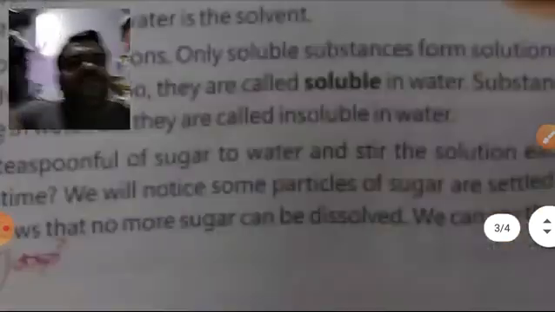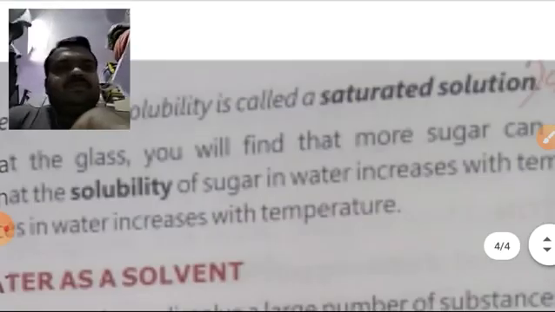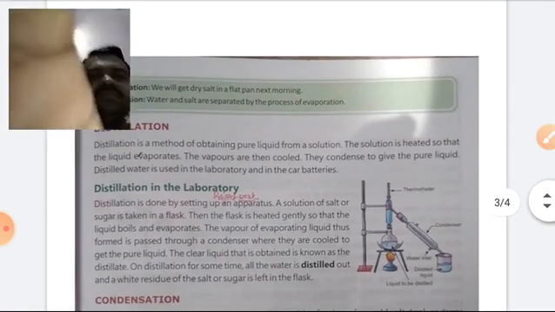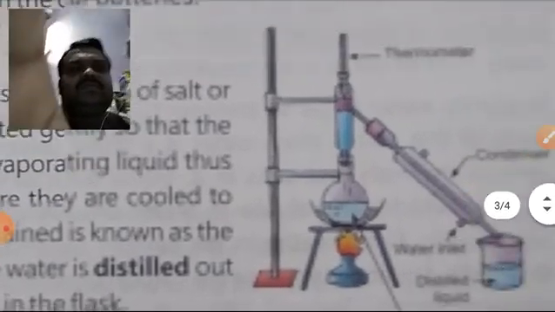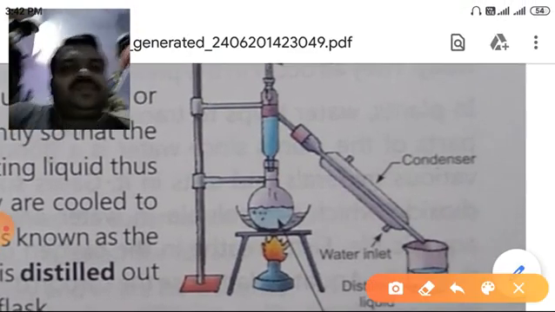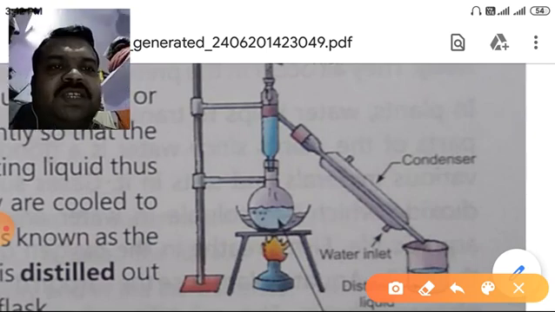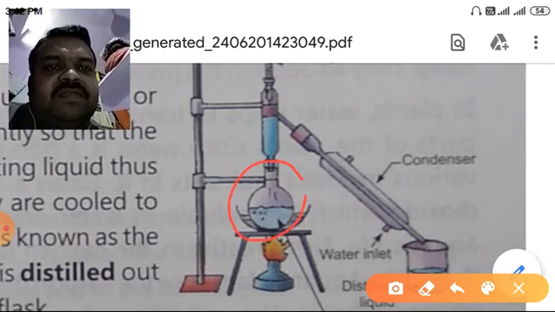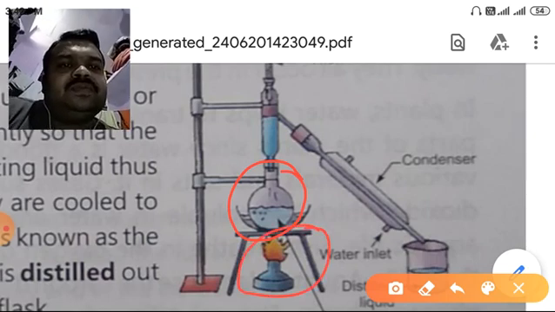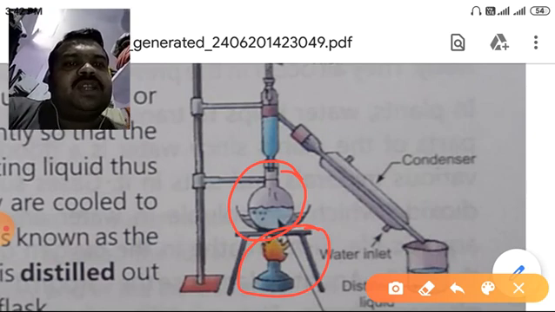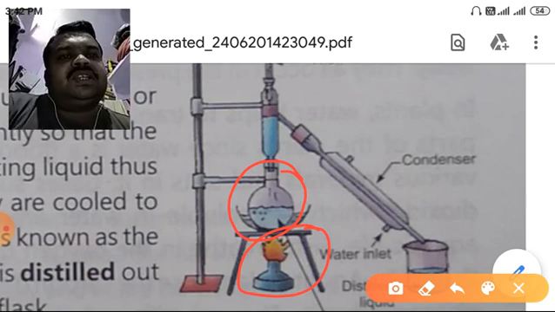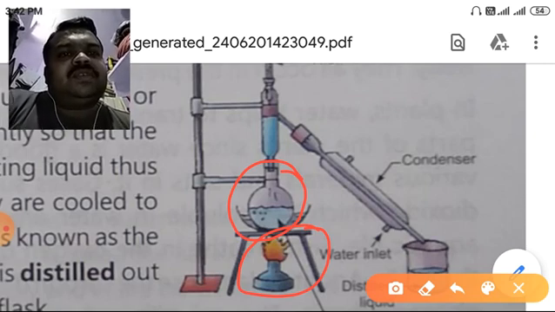Look here. You are looking at a flask here. This is a flask made of glass. This is a burner. With the help of this burner, the flask is heated, and when the liquid water is heated, it turns into water vapor.